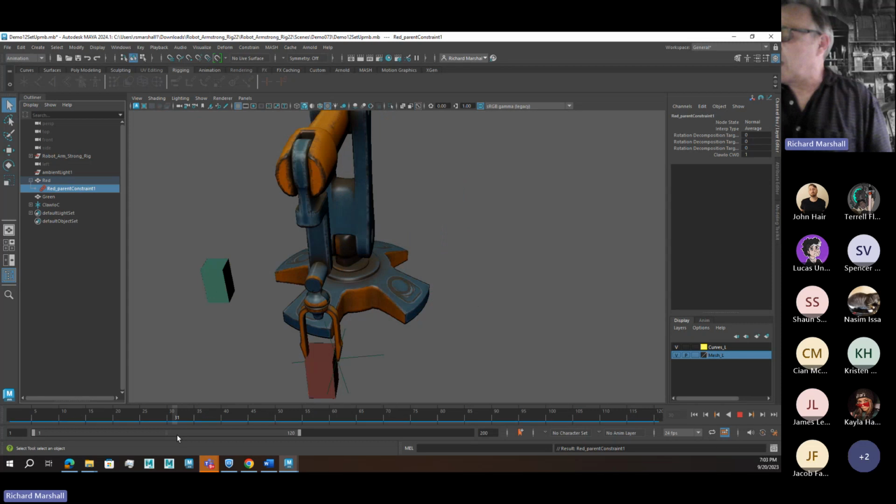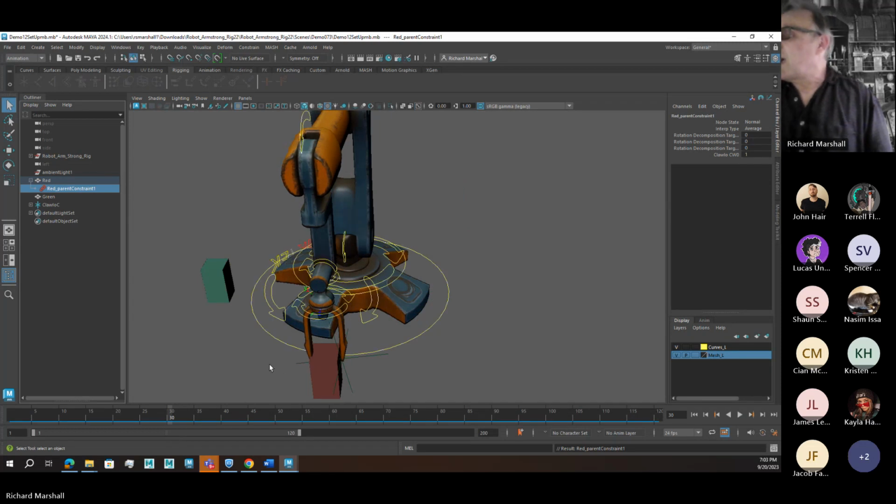Now, I don't want this to be working before frame 30 when he picks it up. And we've seen some of the problems turning the constraint on and off can lead to, as far as the box drifting. So we're going to use a slightly different method here.